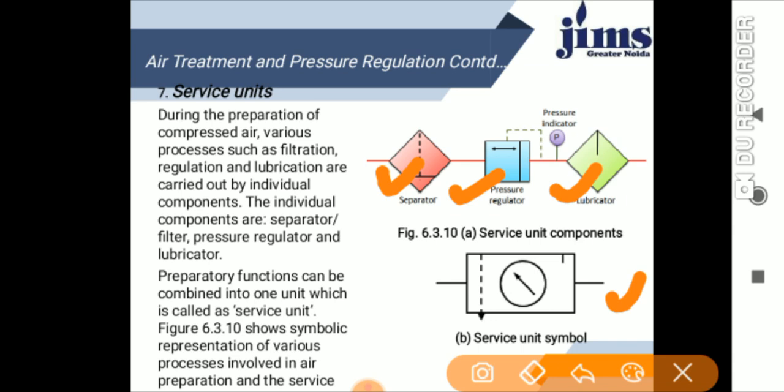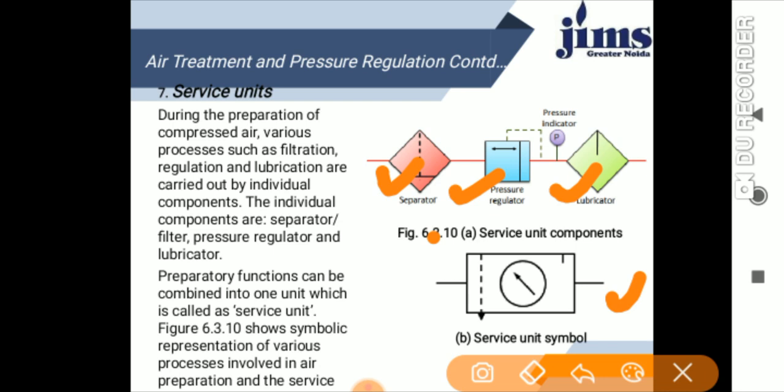During the preparation of compressed air, various processes such as filtration, regulation, and lubrication are carried out by individual components. The individual components are the separator, pressure regulator, and the lubricator. These preparatory functions can be combined into one unit, which is called the service unit. This diagram is the symbolic representation of the various processes involved in air preparation and their service unit.